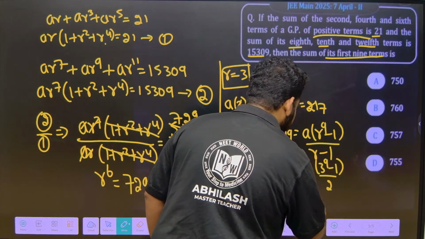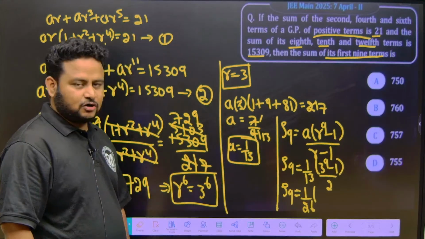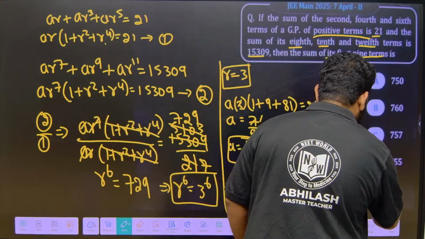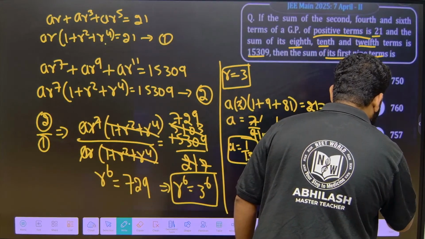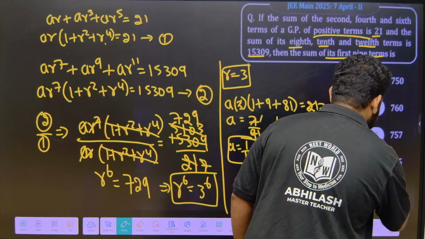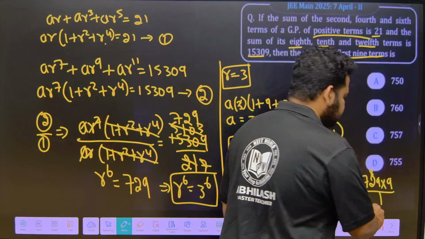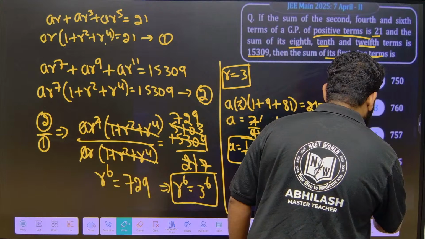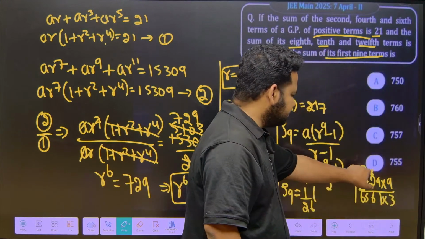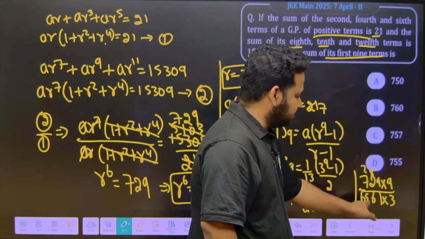Okay, 3 to the power of 9 minus 1. I know that 3 to the power of 6 is 729. Already I know. 3 to the power of 9, how to find out? 729 into 9 is 3 to the power of 8. 9 9s are 81, 9 2s are 18, 18 plus 8 is 26. 9 7s are 63, 65. So 3 power 8 is this much.